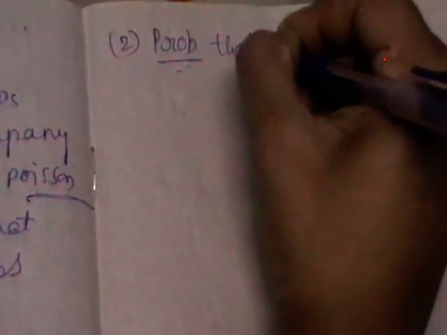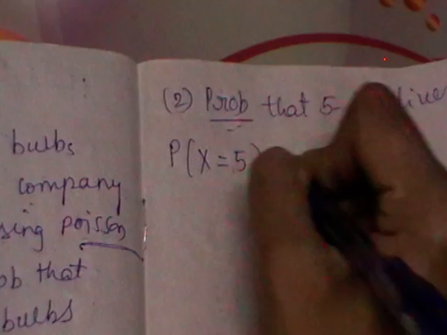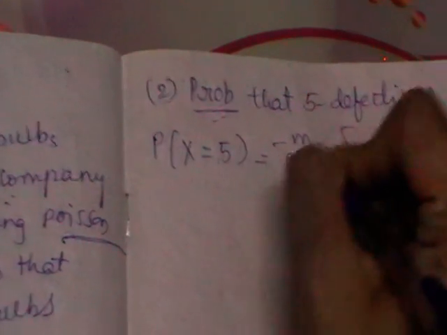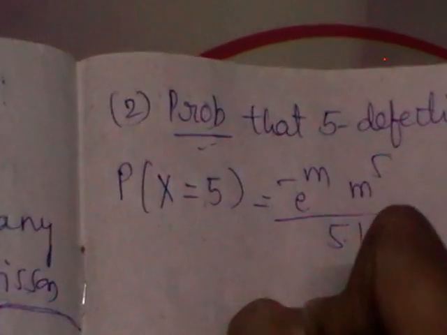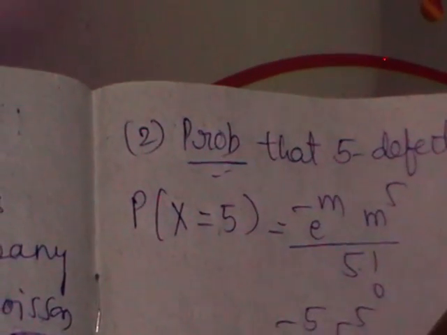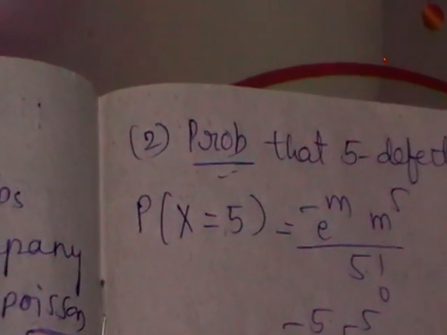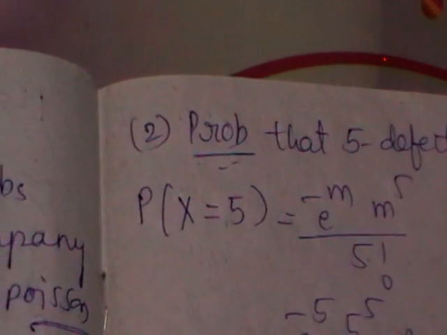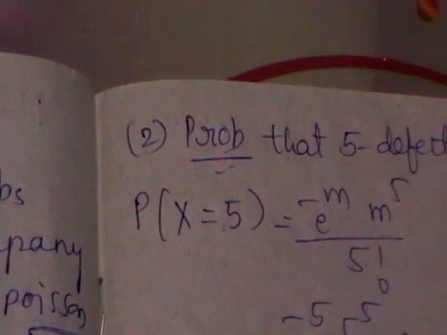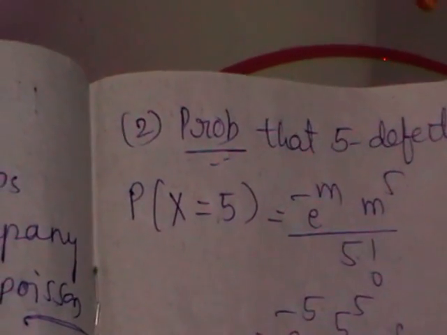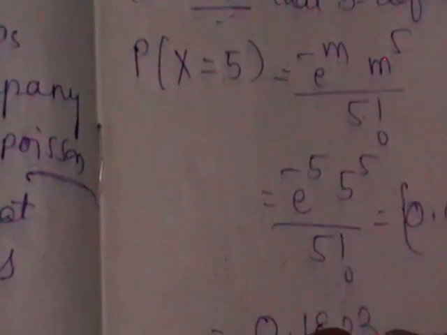The second bit is the probability that there are 5 defectives. So you need to find exactly 5, which means e power minus m, m power 5 by 5 factorial. M is also 5 here, so e power minus 5, 5 power 5 by 5 factorial. You simplify that. The e power minus 5 value is given to you. 5 power 5 value is 3125, and 5 factorial is 120. After simplifying, this is nothing but 0.1823.